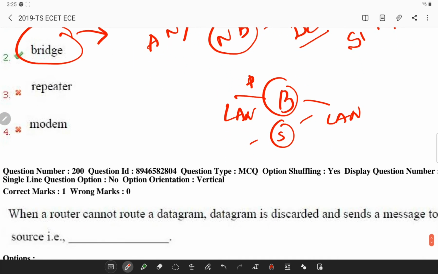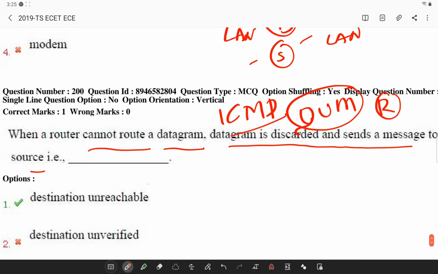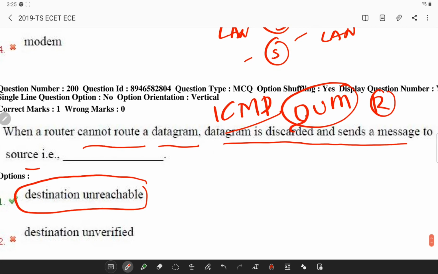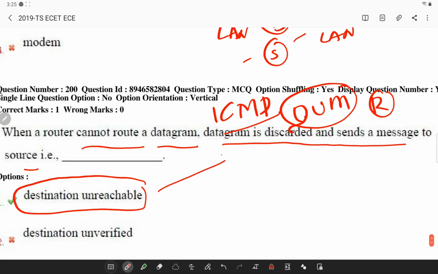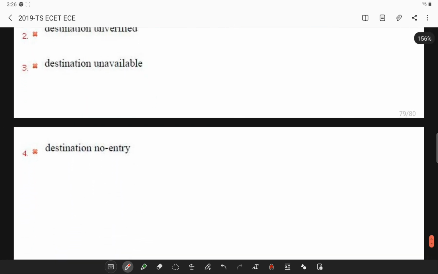Next, when a router cannot route a datagram, it is discarded and a message is sent to the source. Here, basically, ICMP destination unreachable messages are sent by a router in response to a packet which cannot be forwarded because the destination is unreachable or unavailable. Just remember, destination unreachable messages are sent in this case. With this, the questions related to data communications and computer networks are completed in this question paper.